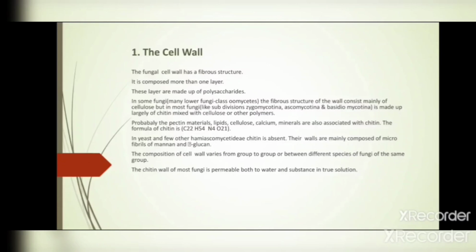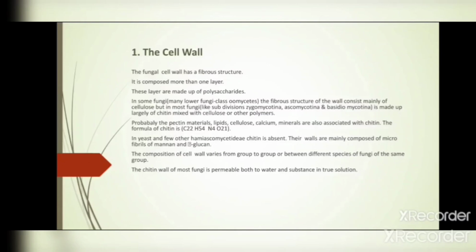Next, pectin material, lipid, cellulose, calcium and minerals are also associated with the chitin, and the formula of chitin is C22H54N4O21.